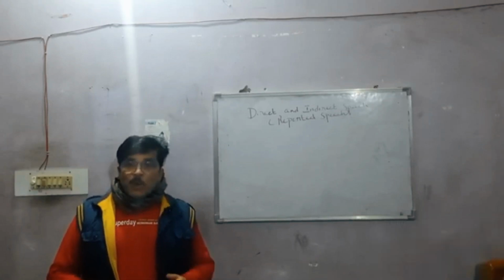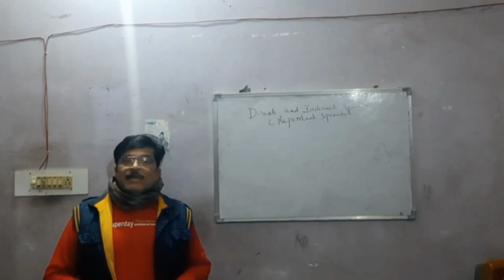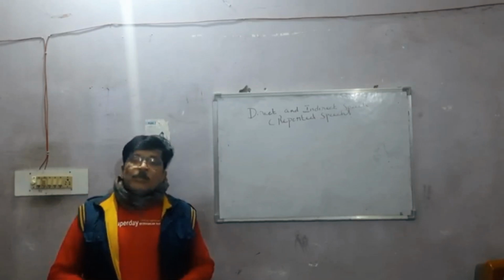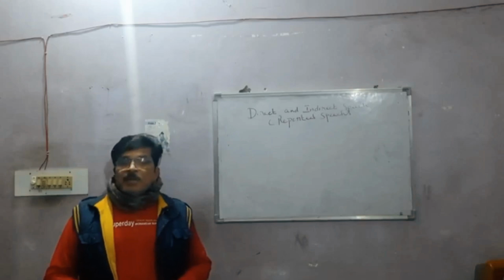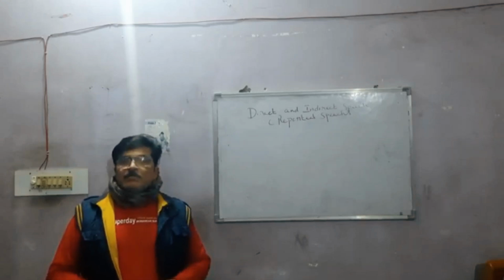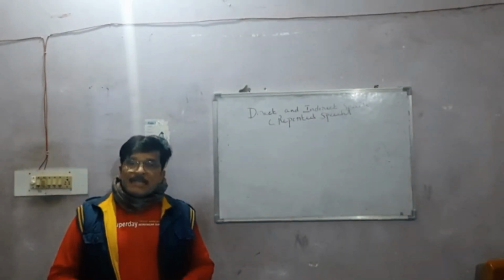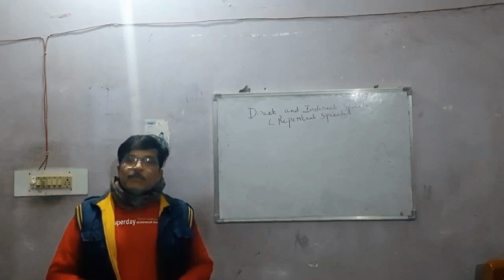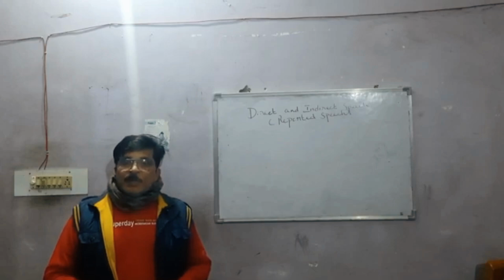all know what it means by direct speech. Direct speech are the actual words of the speaker. See, when you are talking to someone, the words that come out from your mouth, that is called direct speech.